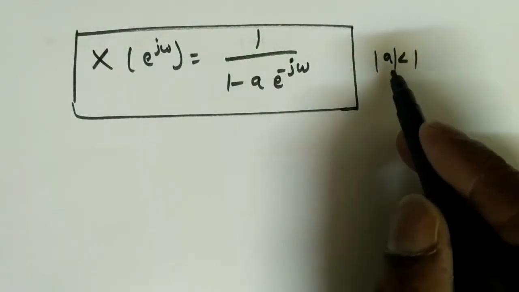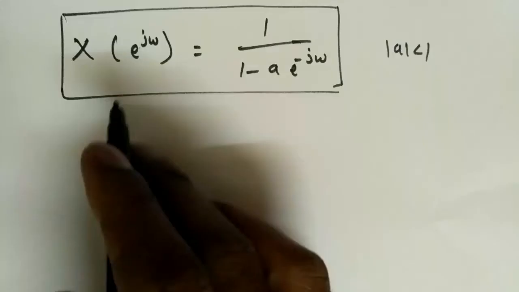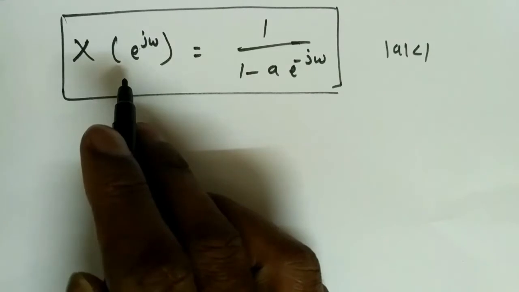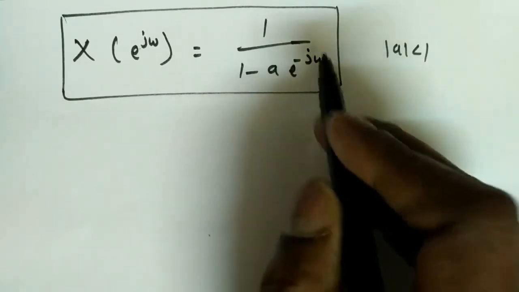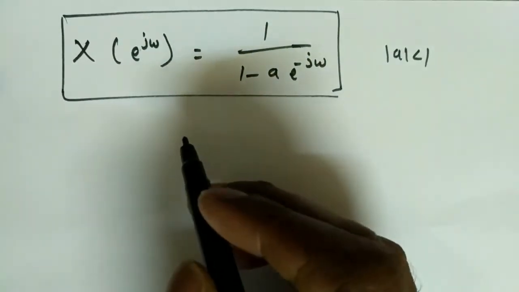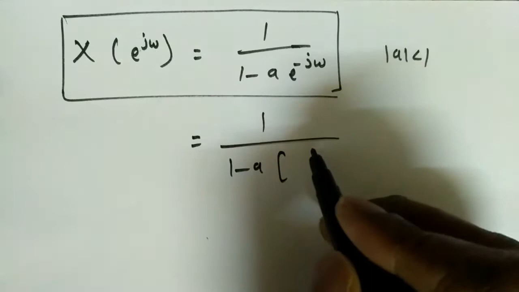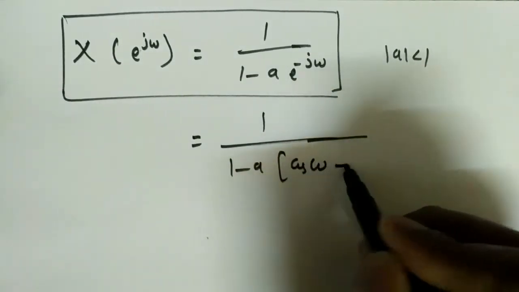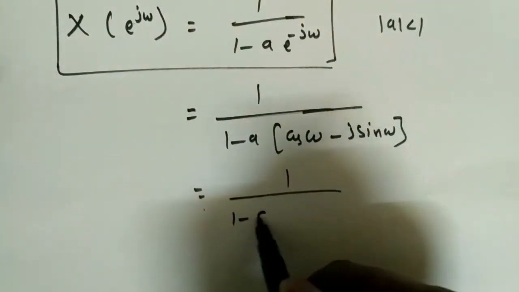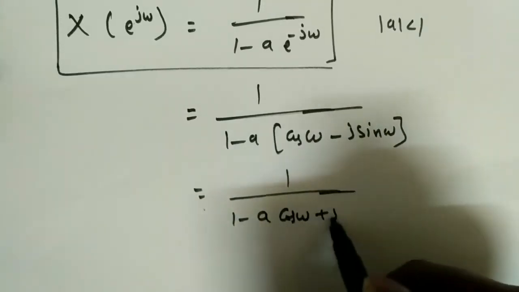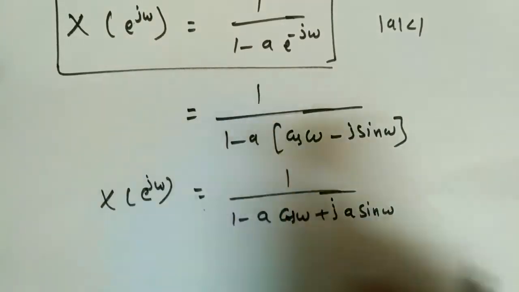So a can be positive, it may be negative also. Now the waveform of this discrete time Fourier transform. We need to find it; it is complex in nature, right? So a e^{-jω} is complex. That means it will have magnitude as well as phase. To find the magnitude and phase, e^{-jθ} means cos θ minus j sin θ, so cos ω minus j sin ω. So we get 1 by 1 minus a cos ω plus j a sin ω. So this is X(e^{jω}).